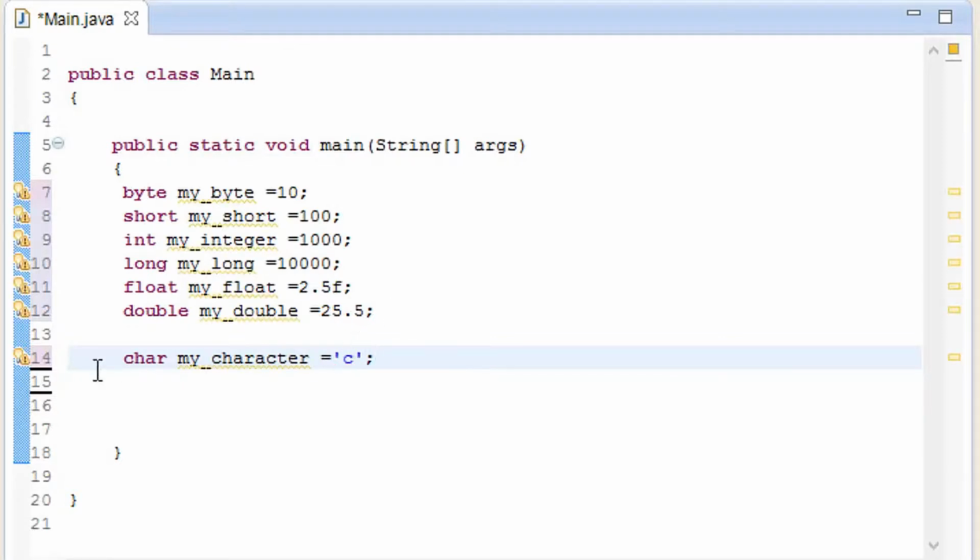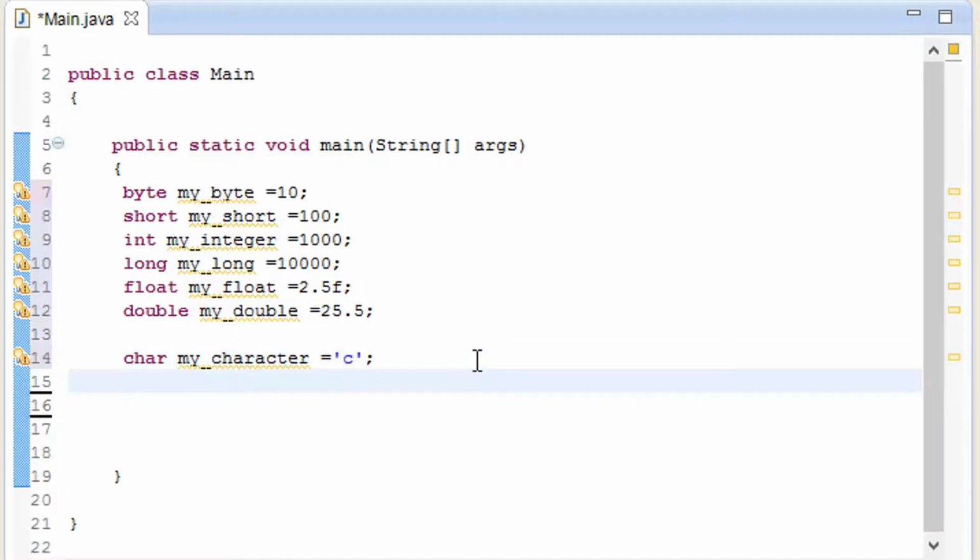Whatever we type inside the char is always going to be a character, and it doesn't matter if I keep it a small c, capital C, or a number. Everything we type inside this char, it is always going to understand that it is a character but not numeric. So let me just keep it small c.